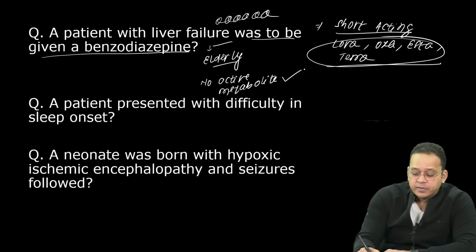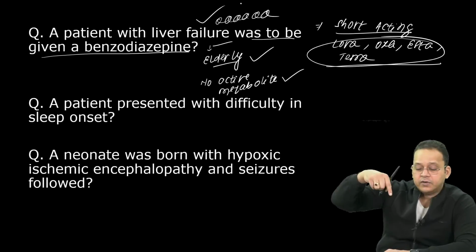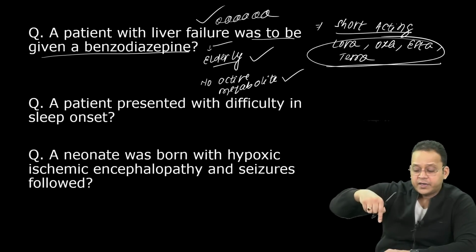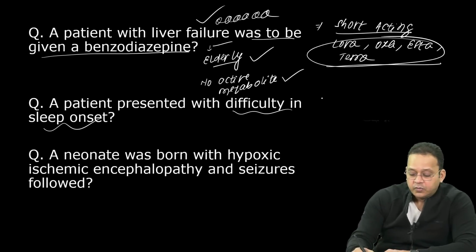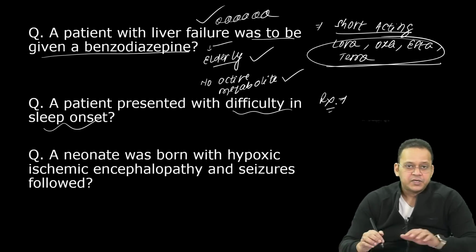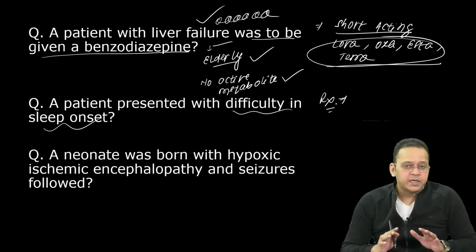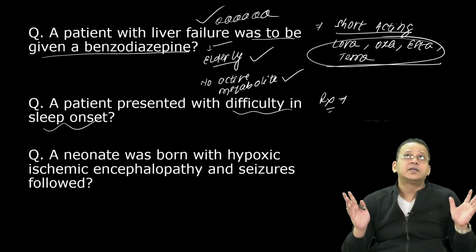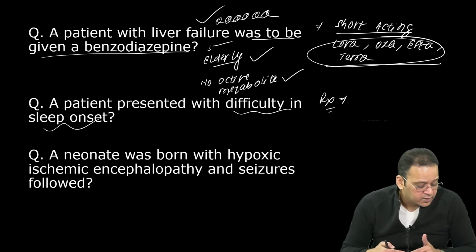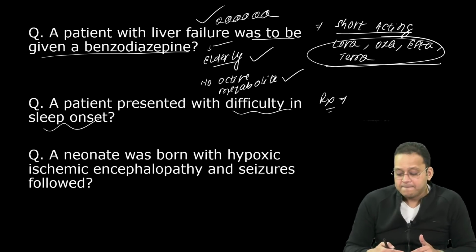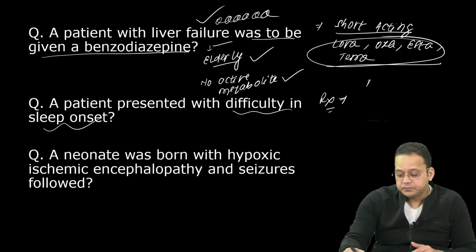So these are three types of MCQs: liver failure, elderly, or no active metabolite. The answer would be the same. A patient presented with difficulty in sleep onset. What is the treatment? The patient comes to you and says, doctor, I cannot sleep, I lie awake all night staring at the ceiling. Means he is not able to induce his sleep. What is the drug of choice?